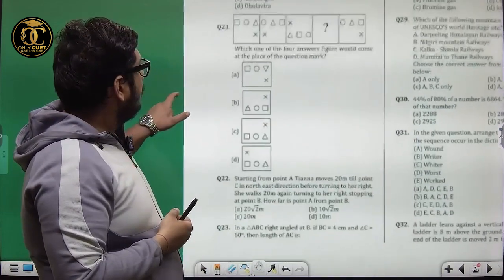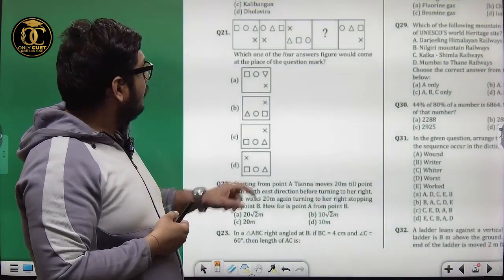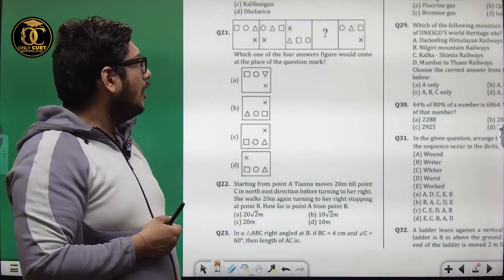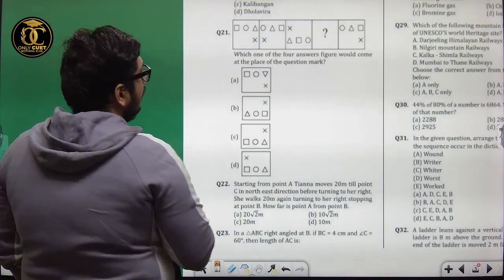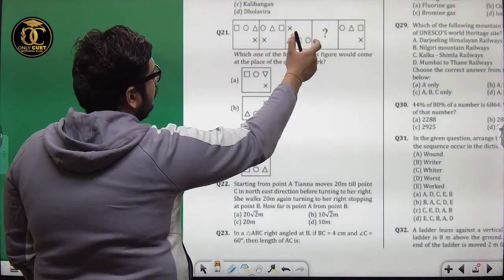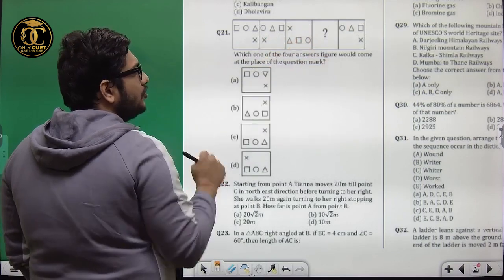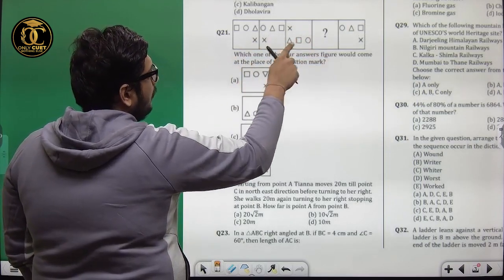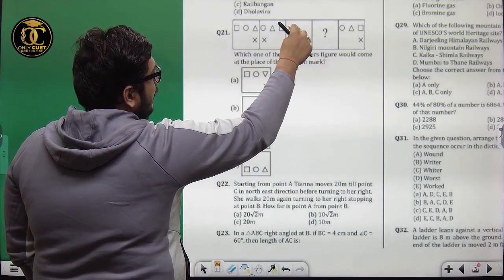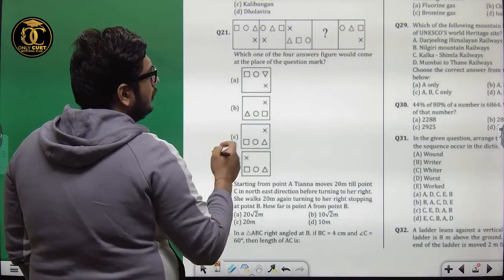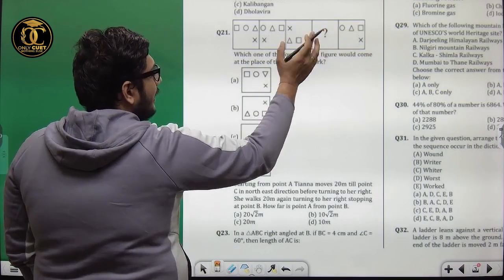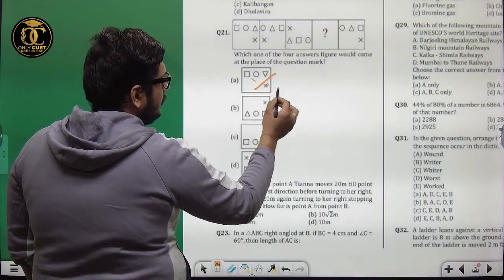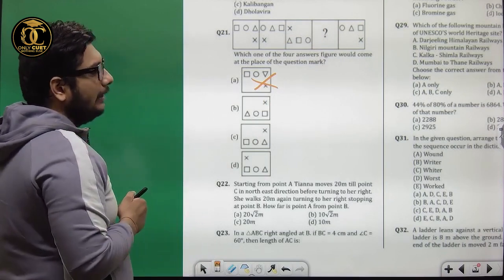Moving on to question number 21. We have to find the fourth image. What we realize is that after every two images, the row shifts. Like the X row went up in the third one, and in the fifth one it again came down. So in the fourth one, X has to be above. So using that, we eliminate an option.